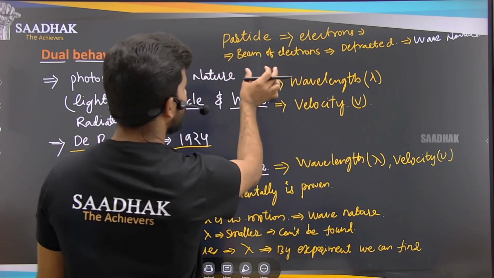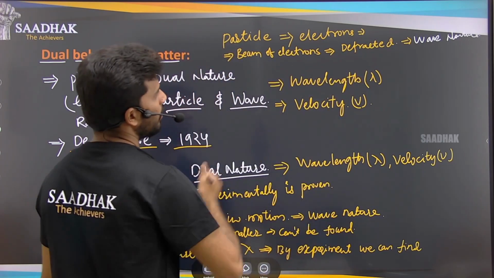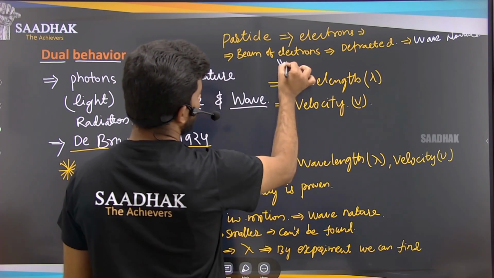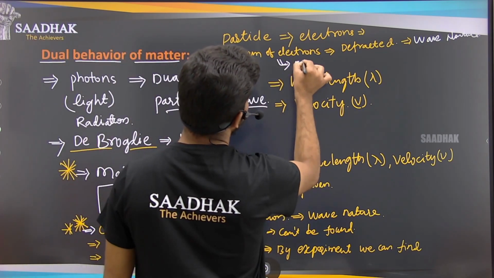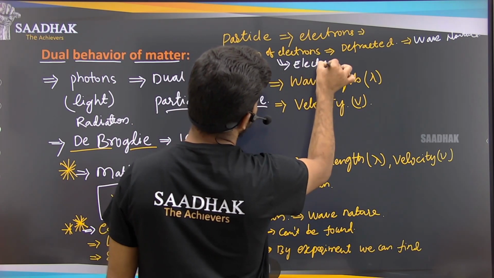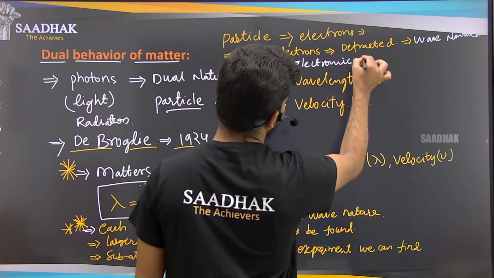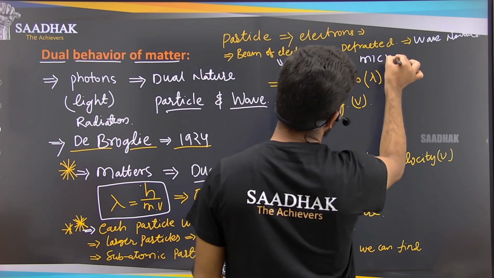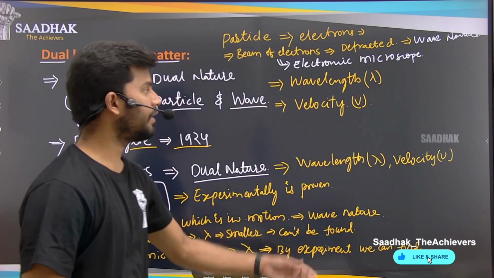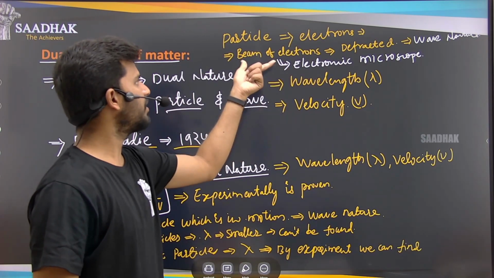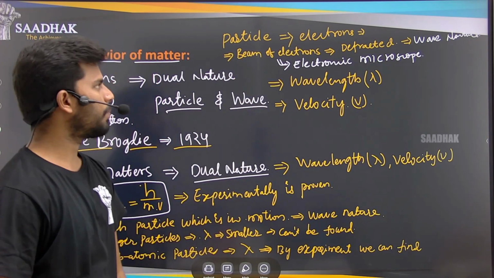Depending on this experimental result, we have the electron microscope. The electron microscope has been invented using this beam of electrons property.